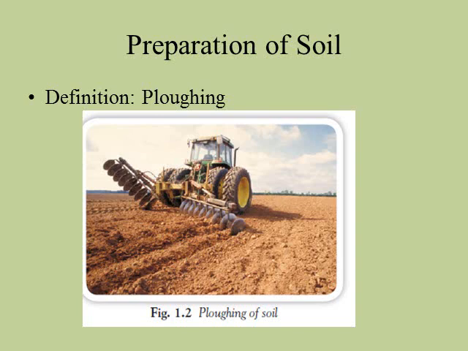So the preparation of soil means to add manure, followed by turning, then loosening and leveling the soil using certain agriculture tools. This preparation of soil involves the process of loosening and turning the soil, which is called tilling or ploughing.